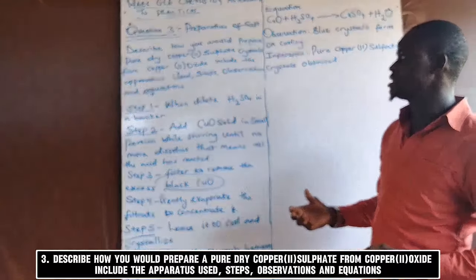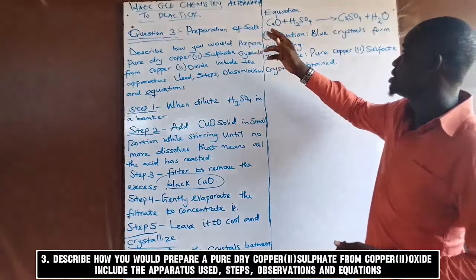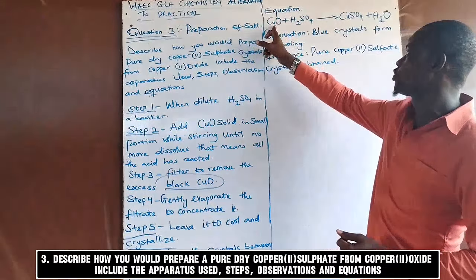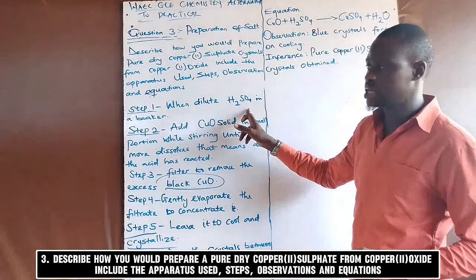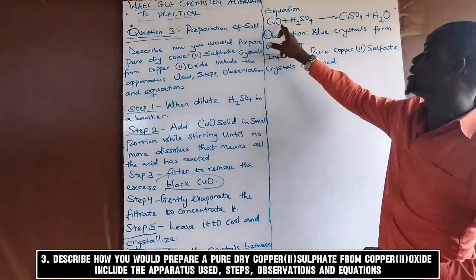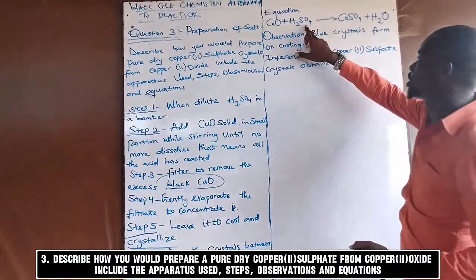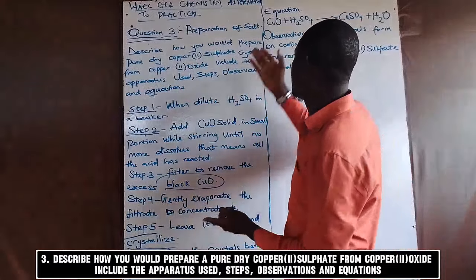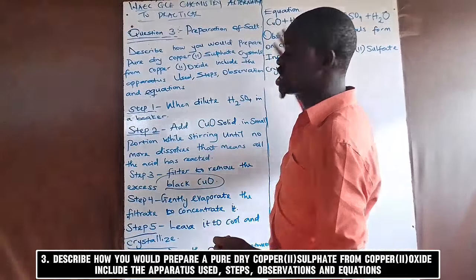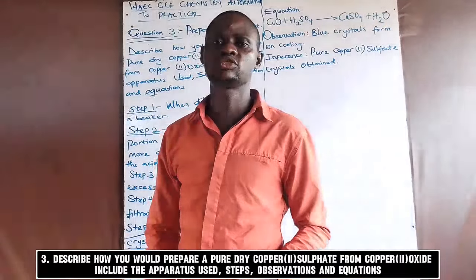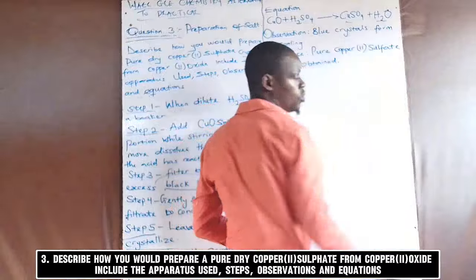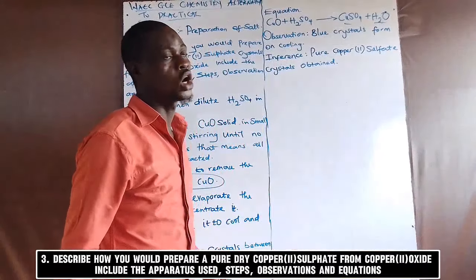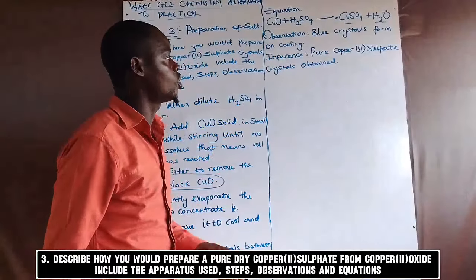Now the next thing is that they say you should write the equation. Since it is a reaction between copper 2 oxide and the acid H2SO4 given to us here, what are you going to do? Copper oxide is a base. H2SO4 is an acid. When an acid reacts with a base, what happens? It produces a salt and water. So copper 2 sulfate salt is produced, plus water.